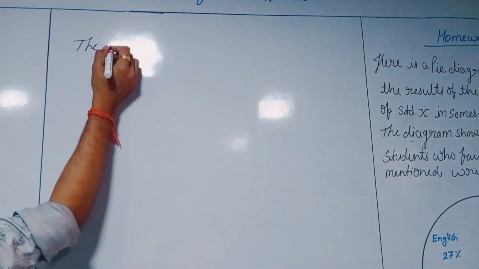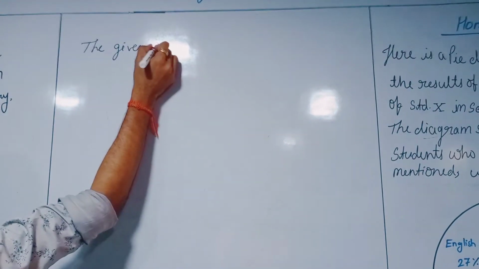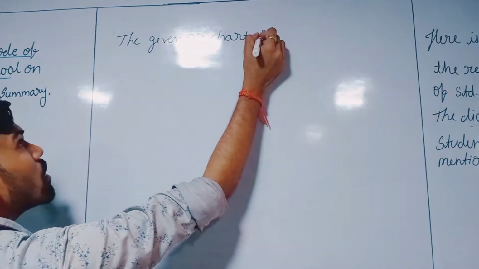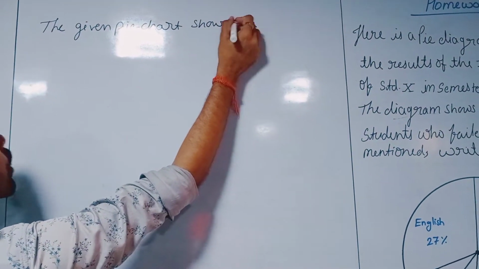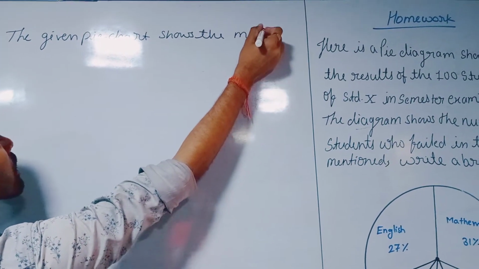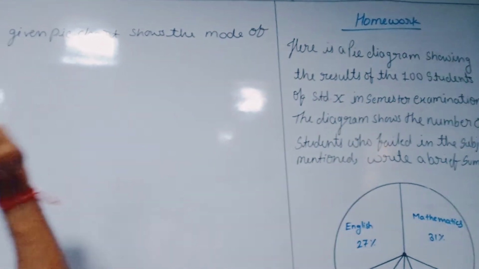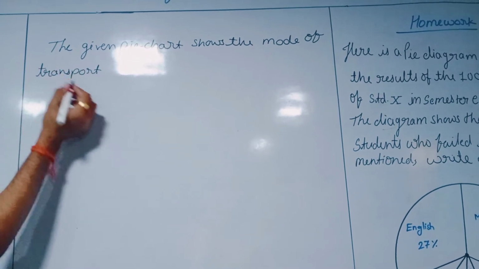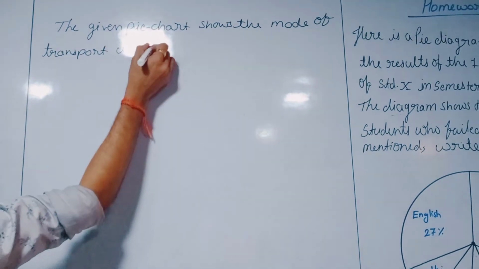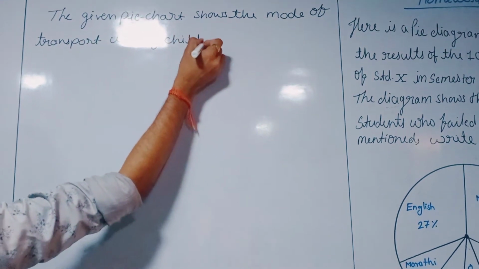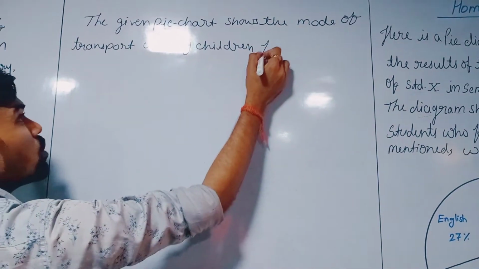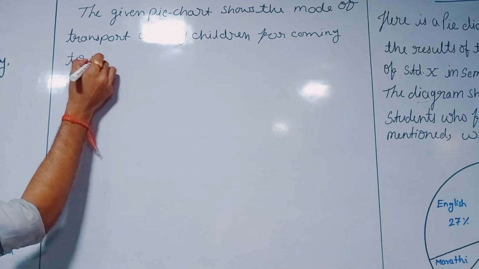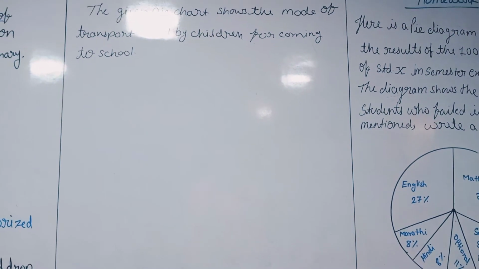So let's see how you are going to write. As I said, the given pie chart shows the mode of transport used by children for coming to school. The same thing we have to write as in the question. This way we started our summary.